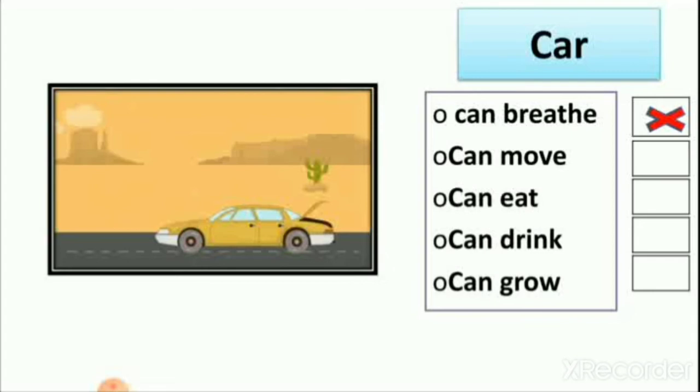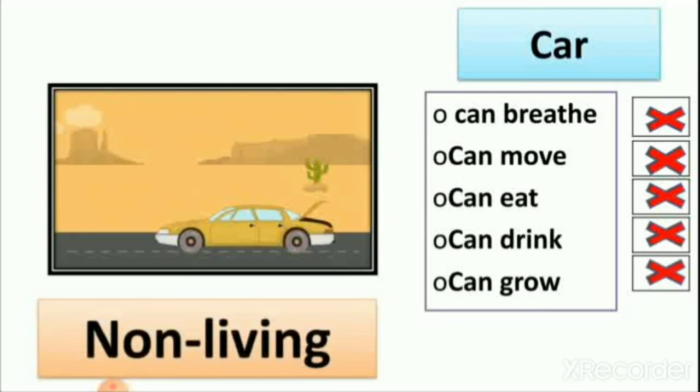So car cannot move by itself. Then can car eat? No. We never see car eat chips or vegetables. Then can car drink? No, because we fill car with petrol for driving. So car cannot drink, and car also cannot grow. That's why car is a non-living thing.